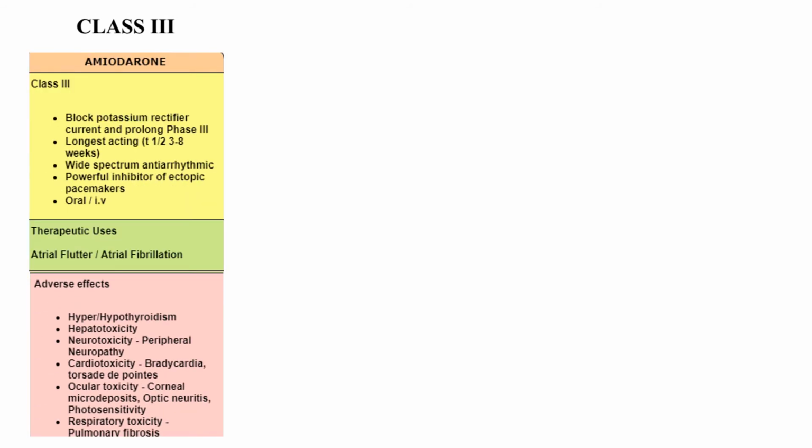So let us see what class 3 drugs are. The most important drug in class 3 is amiodarone. They are all potassium channel blockers. Amiodarone is the longest acting antiarrhythmic drug. It has a half-life of nearly 40 to 120 days. It is a wide spectrum antiarrhythmic. It is a powerful inhibitor of ectopic pacemakers. It is available both oral and IV. The therapeutic uses are atrial flutter and atrial fibrillation, and it controls the ventricular rate.